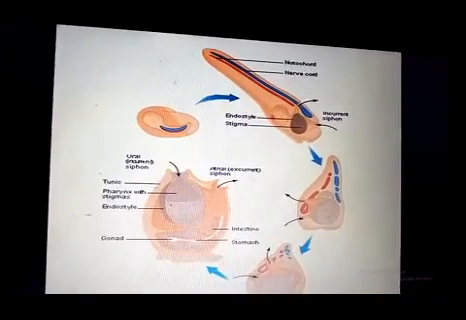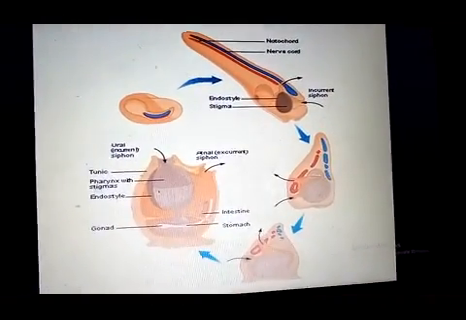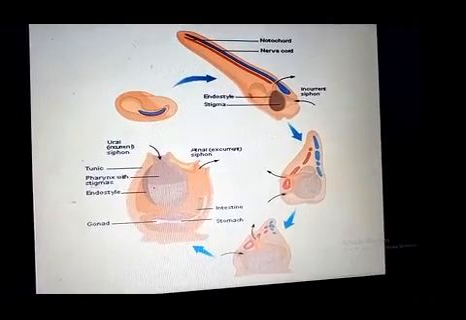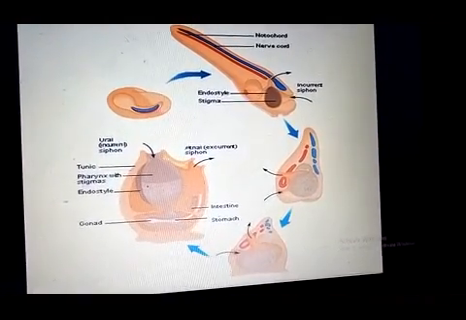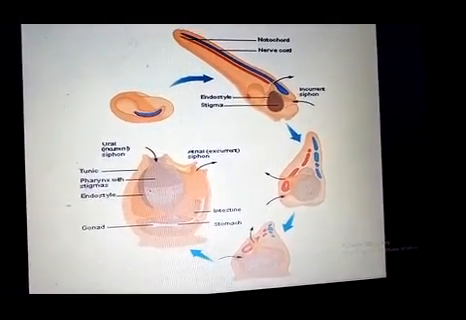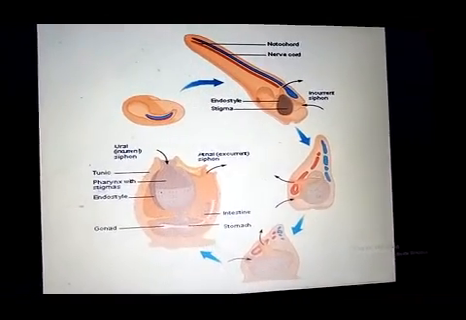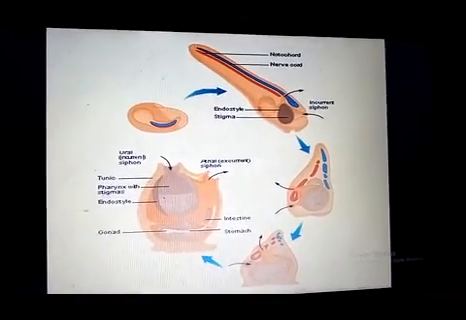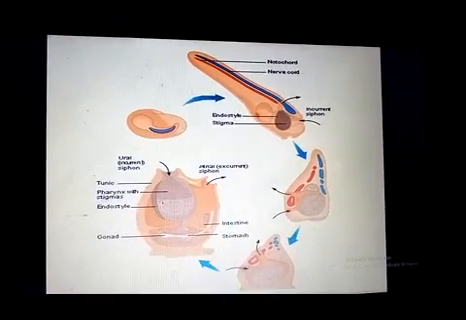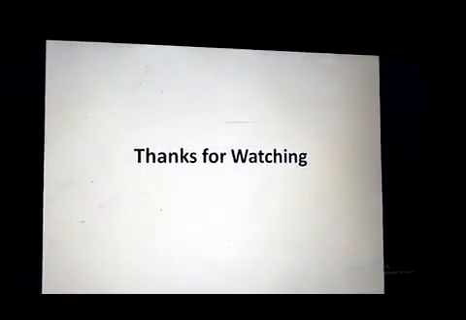So this is the diagram of an ascidian, which shows the life cycle of the ascidian or urochordate. So this is about the urochordate.